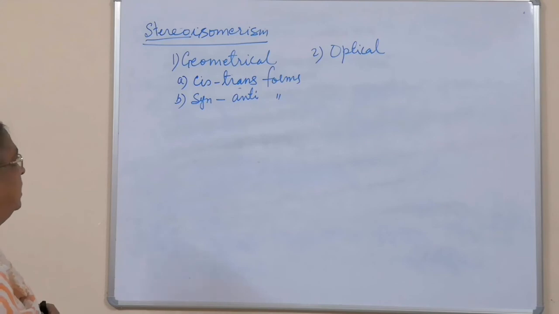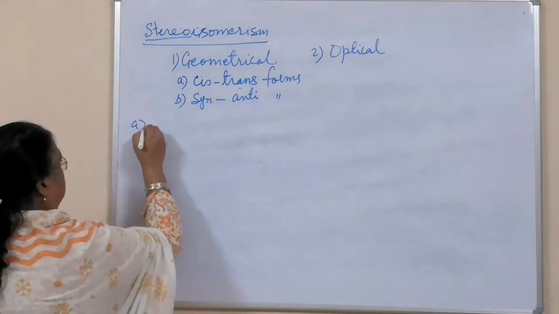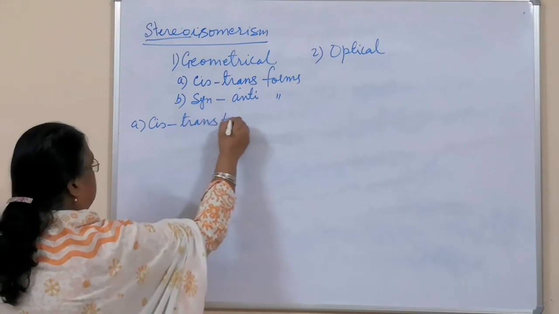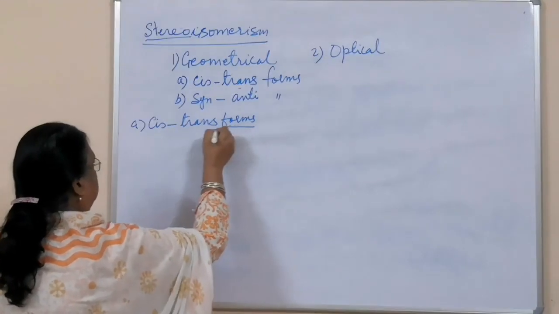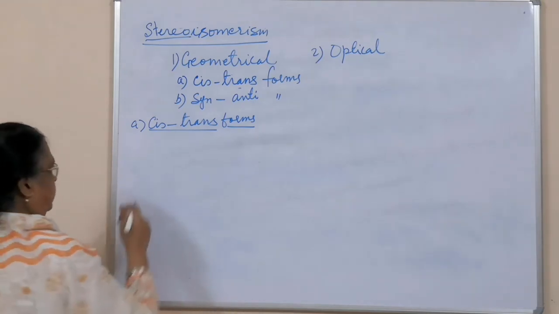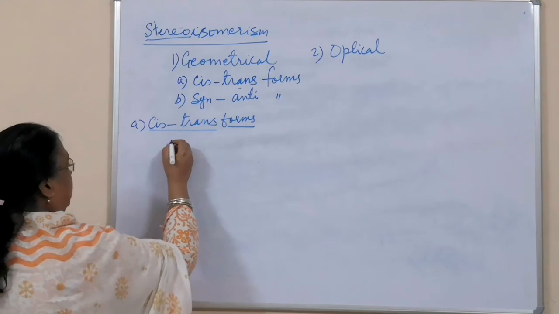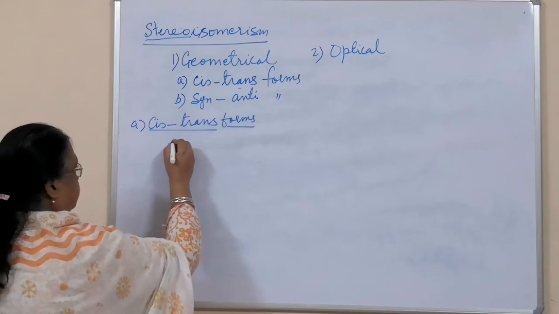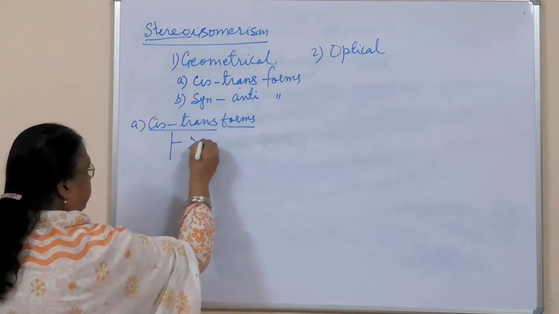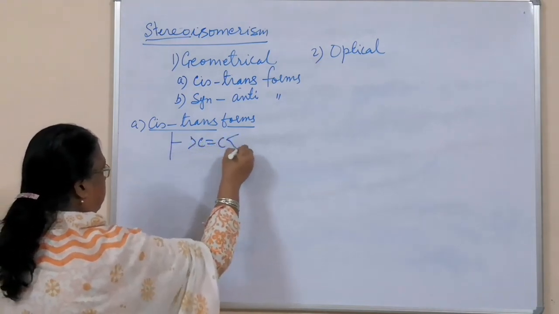So first I will cover cis and trans forms. For cis and trans forms, the first condition is that they should have a double bond. First point, they should have a carbon-carbon double bond.